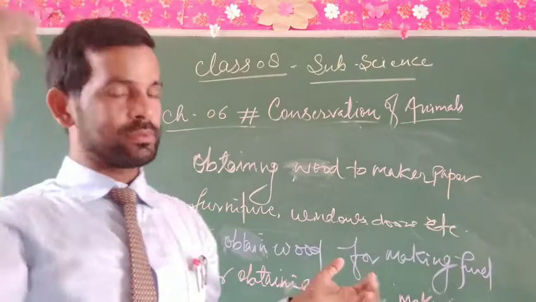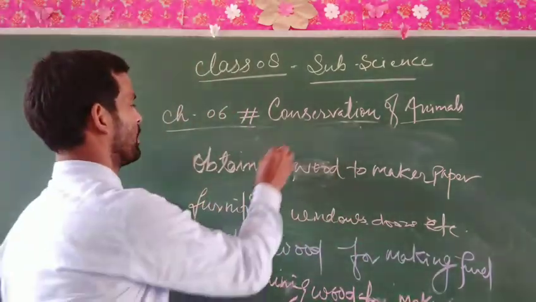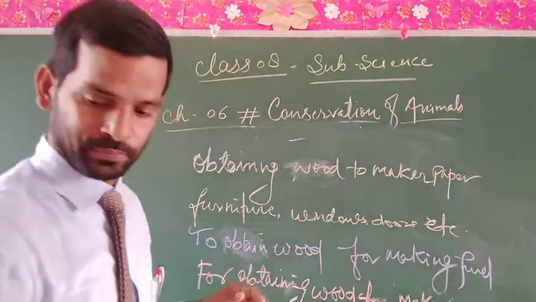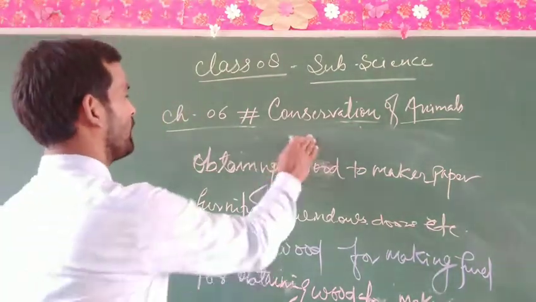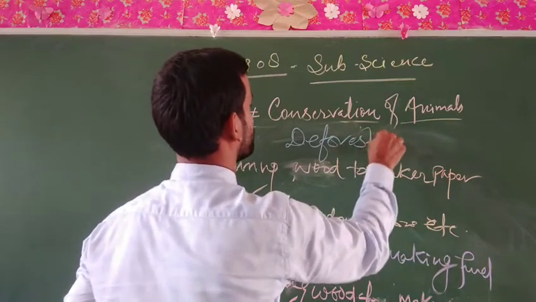These are the things by which cutting of trees or deforestation is done.